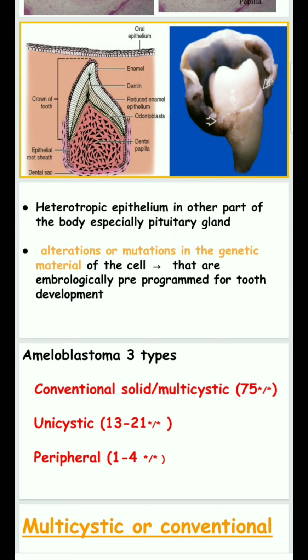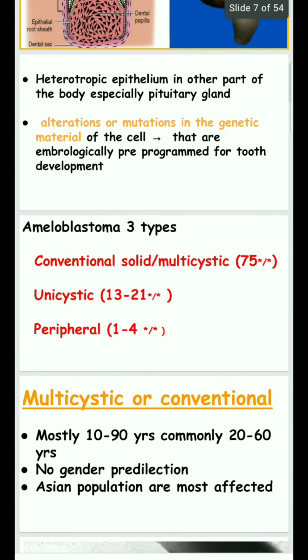Ameloblastoma has three types. One is conventional, or solid or multicystic. Another one is unicystic. These two are intraosseous. The peripheral type is extraosseous, which means it occurs in the gingiva. Most commonly patients have the multicystic type, the second most common is unicystic, and peripheral is rare.